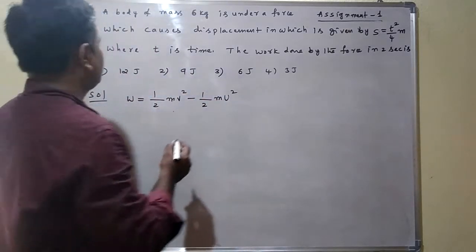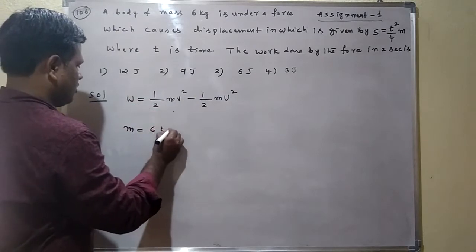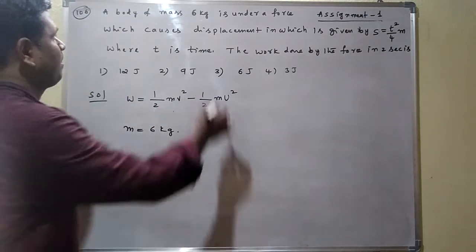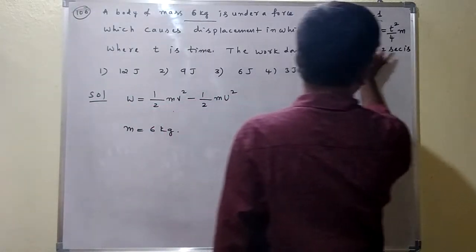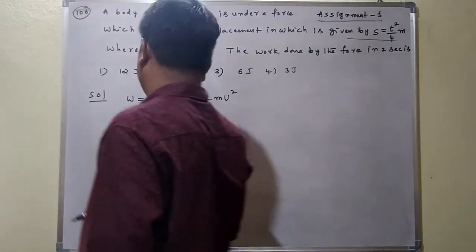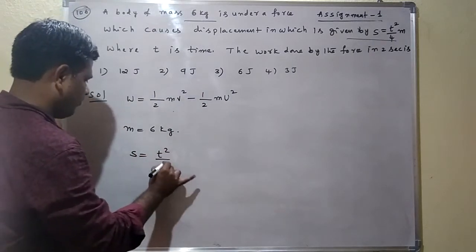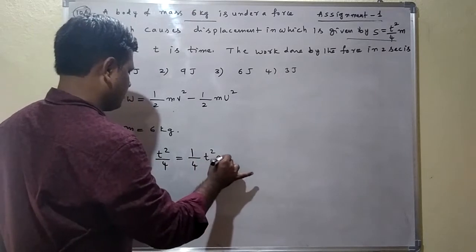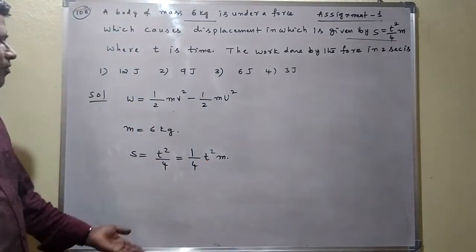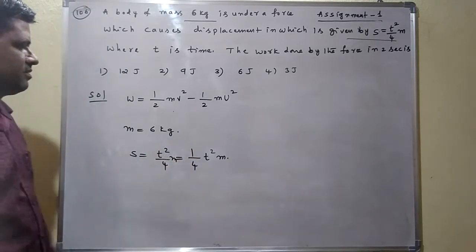But in this problem, the mass given is 6 kg. Under a force, the displacement equation is given: S is equal to t square by 4. Here the displacement equation S is equal to t square by 4. We can write this as 1 by 4 t square meters also.